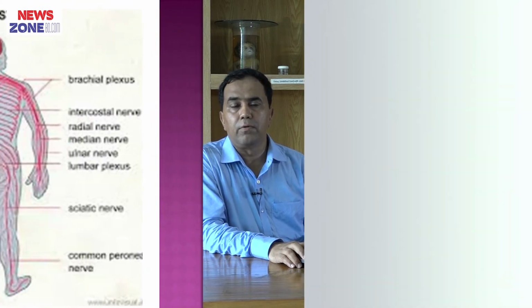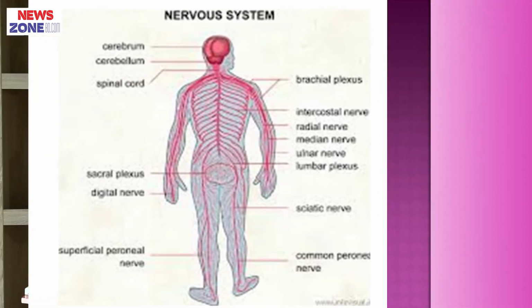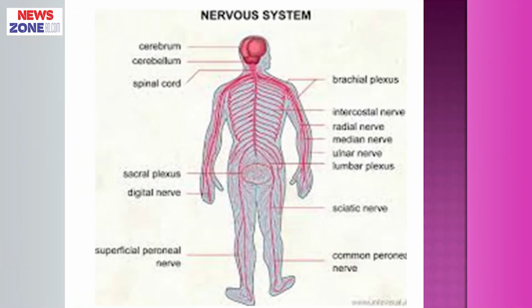Now, I am going to the central nervous system. Previously, I mentioned the central nervous system has two parts: brain and spinal cord. Now, the brain has three parts: forebrain, midbrain and hindbrain. The forebrain consists of two parts: telencephalon and diencephalon.